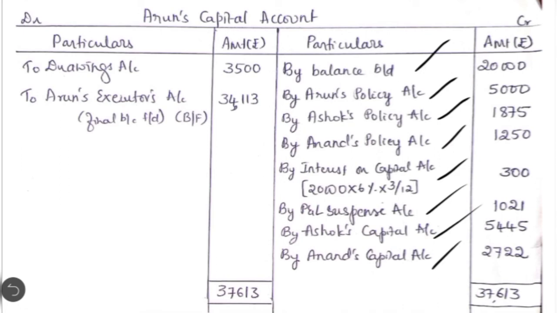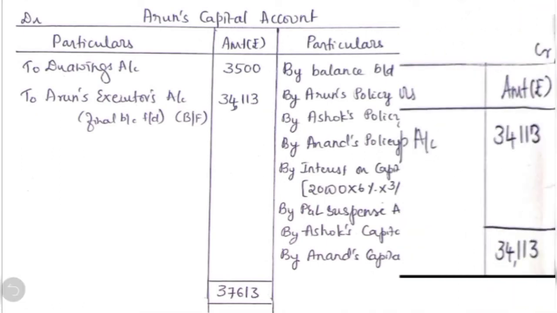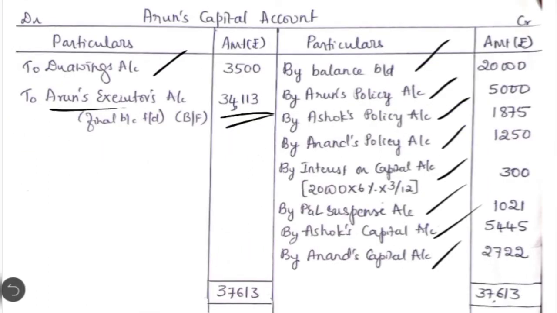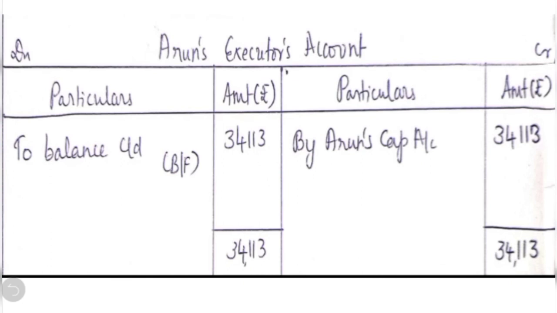If at all they surrender that policy on the date of Arun's death, what is the amount they are going to get from the insurance company? It is half of the sum assured. So half of 7,500 comes to 3,750. Then we have to calculate Arun's share in that. Arun's share is equal to 3,750 into 3 by 6, which comes to 1,875.